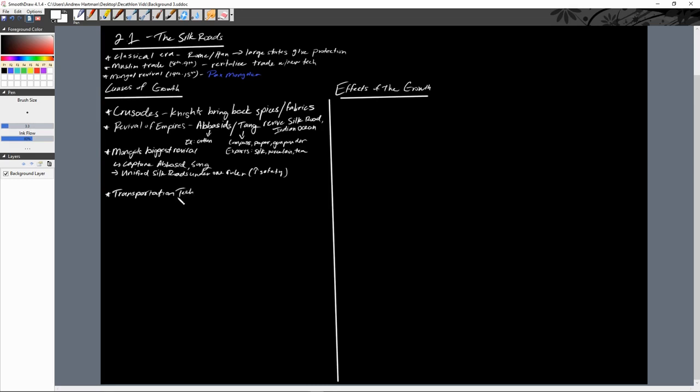As we hinted at a little bit earlier, one of the key ones has to be the camel saddle, right? Which not only benefited those in the Silk Roads, but also benefited trans-Saharan trade as well, which also kind of revitalized around the time of the Abbasids, or not revitalized, grew. It wasn't necessarily big beforehand, right? So camel saddles not only were good for transportation comfortability, but also they helped carry more goods, right? So that's a big deal, right?